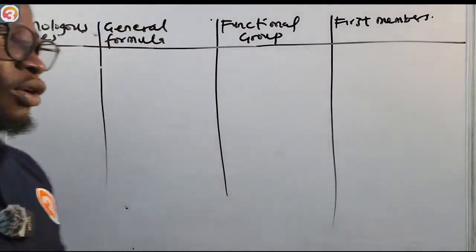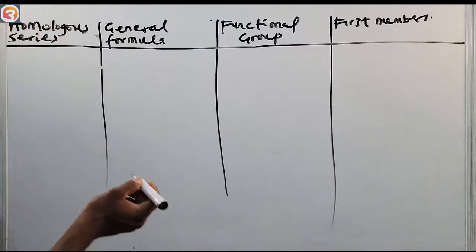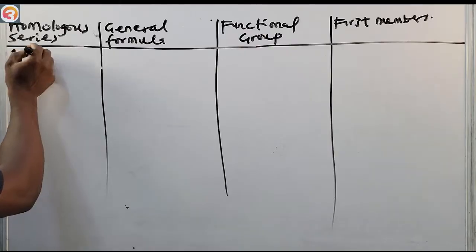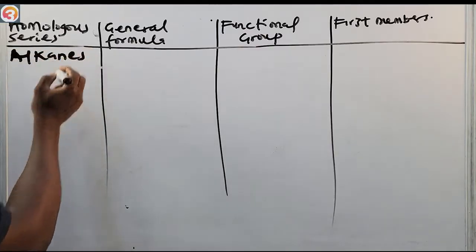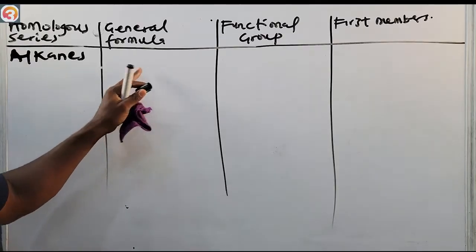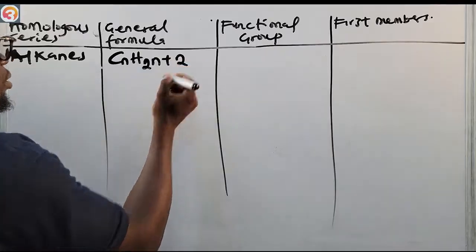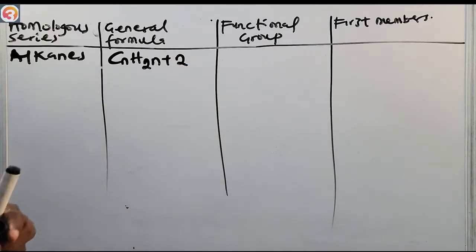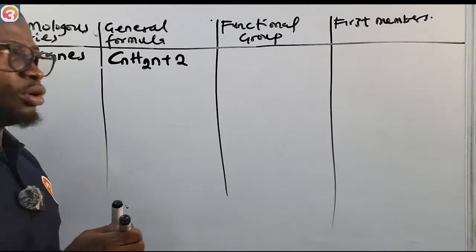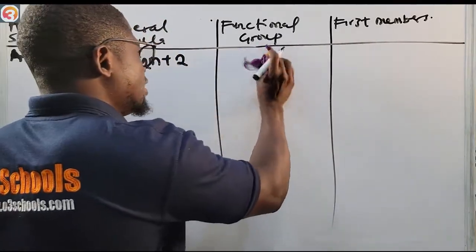The first group we're going to talk about is the alkanes. The alkanes have the general formula CnH2n+2. They do not have a functional group, so please take note.